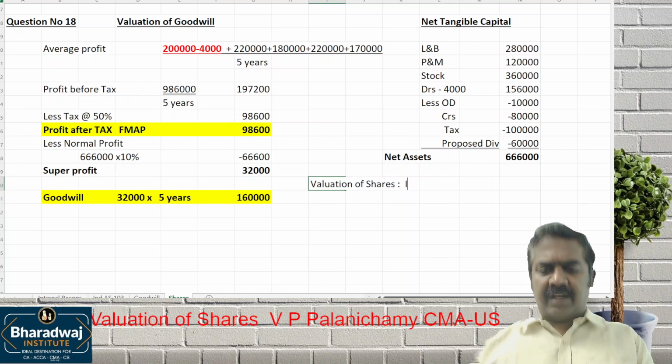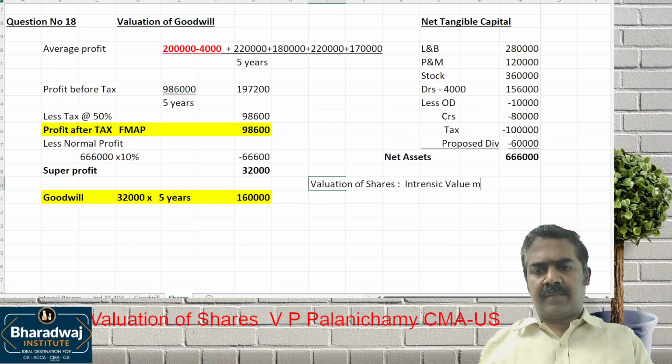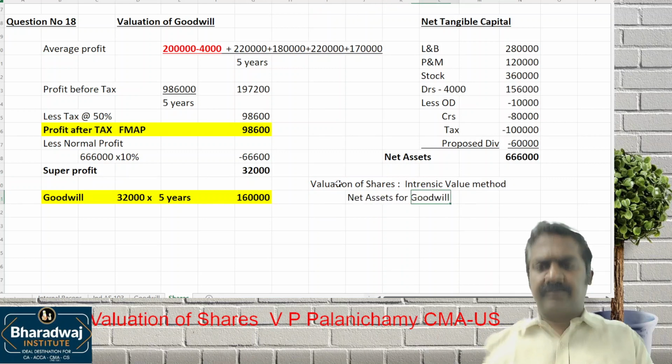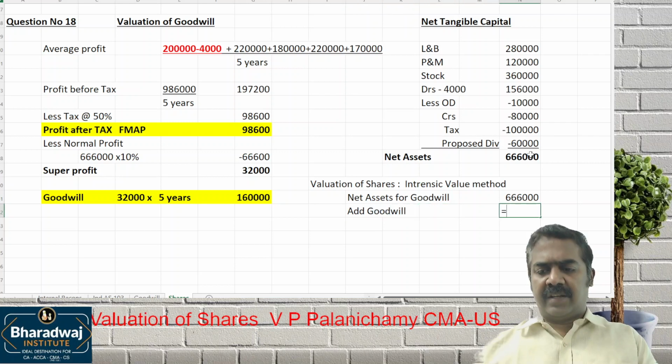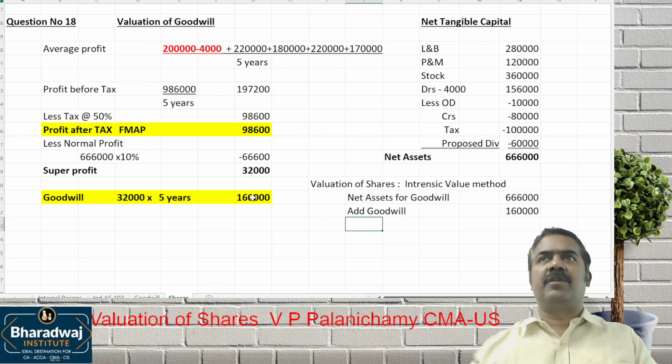First, let us go for the intrinsic value method. Already we worked out net assets for goodwill, 6,66,000. What is the extra asset you can take? Goodwill is an extra asset we can take. Then what is another extra asset we can take apart from goodwill valuation? Non-trade investments or long-term investments.